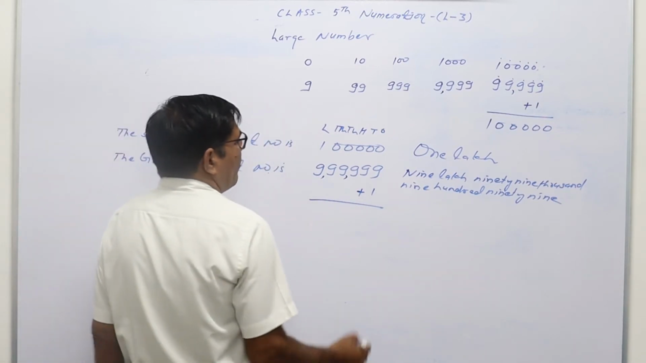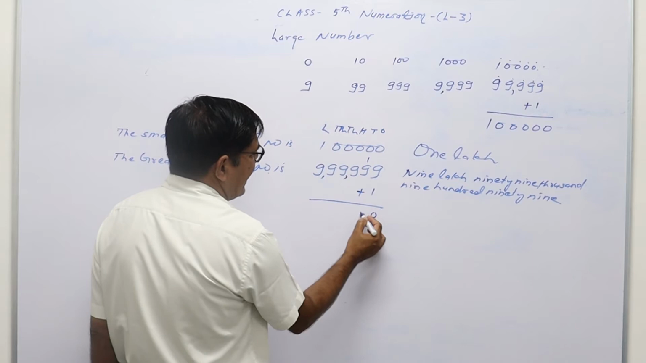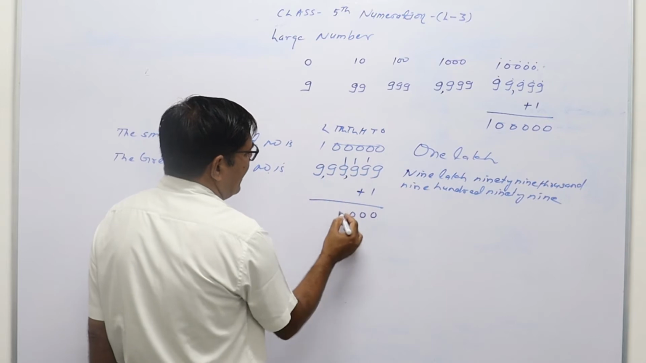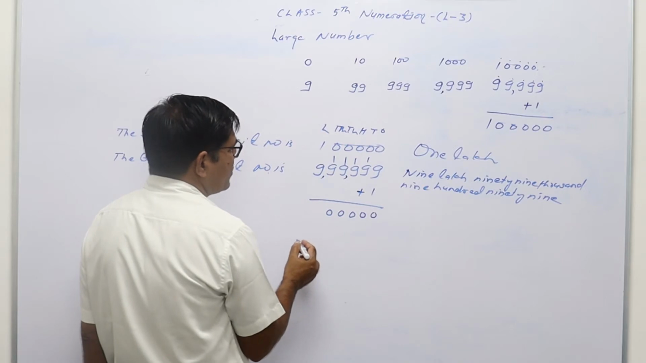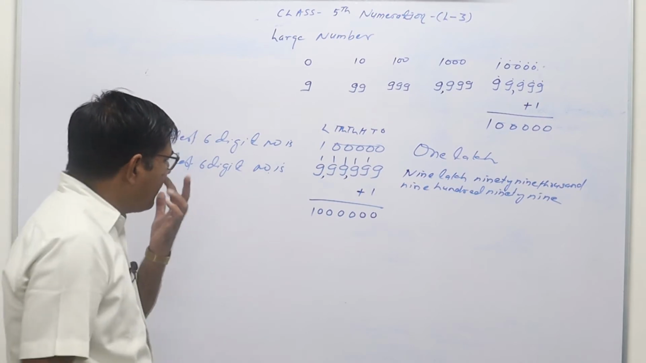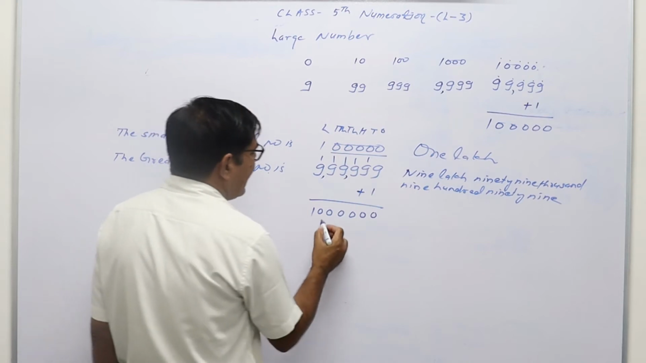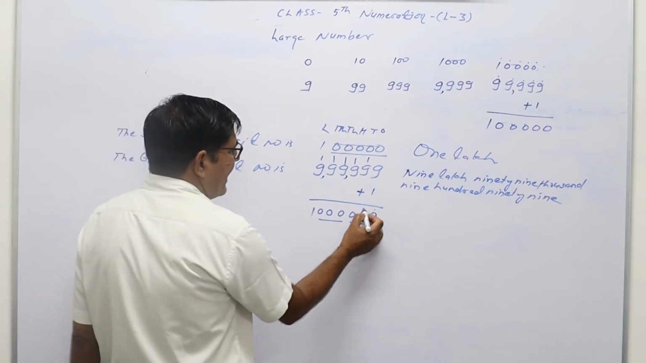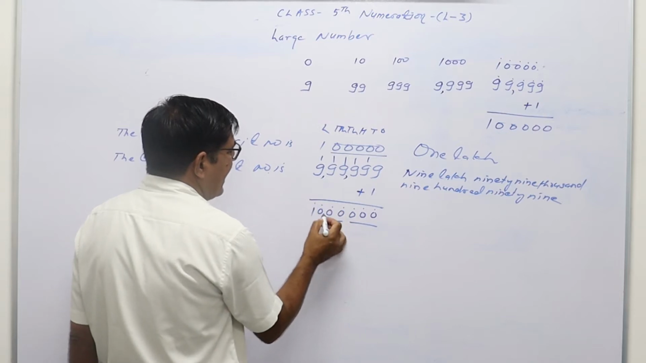9,99,999, then what will we get? 9 plus 1, 10, 0, carry 1, again 10, 0, carry 1, again 10, 0, carry 1, again 10, 0, carry 1, again 10, and 9 plus 1, 10, it will be again 10. So after 1, if there are 5 zeros, then it will be 1 lakh, and if there are 6 zeros, then how will we read out this? Ones, tens, 100, 1000, 10,000, lakh and 10 lakh.